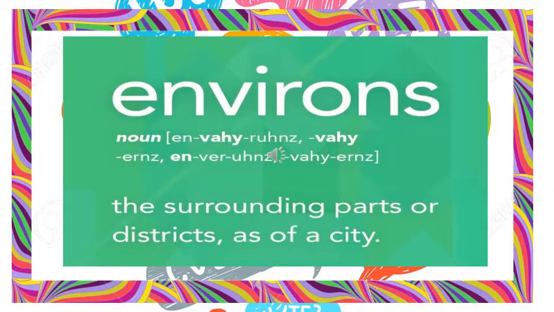Hey kids, let's do page number 17. On this page we are having environs. Environs are the surrounding parts or districts, as of a city. We are going to do the abbreviations related to environment on this page.